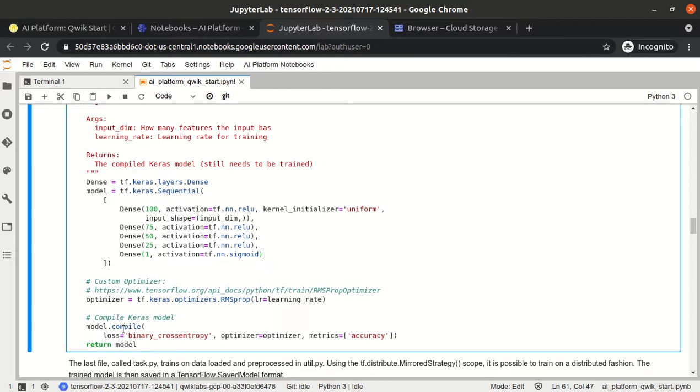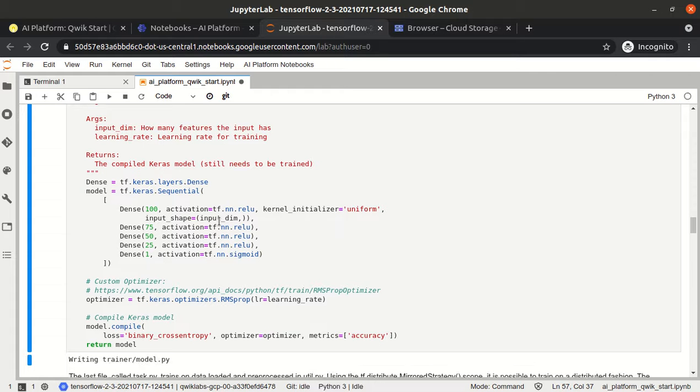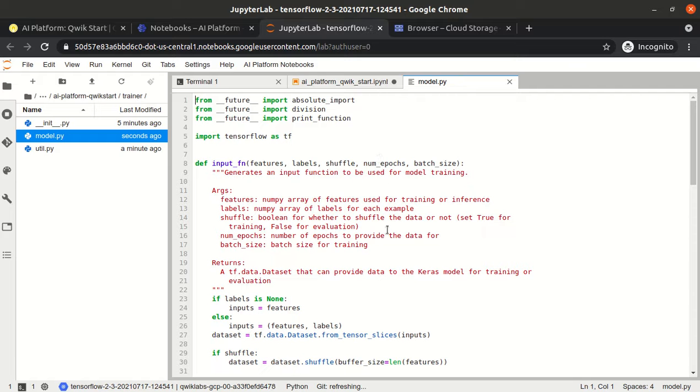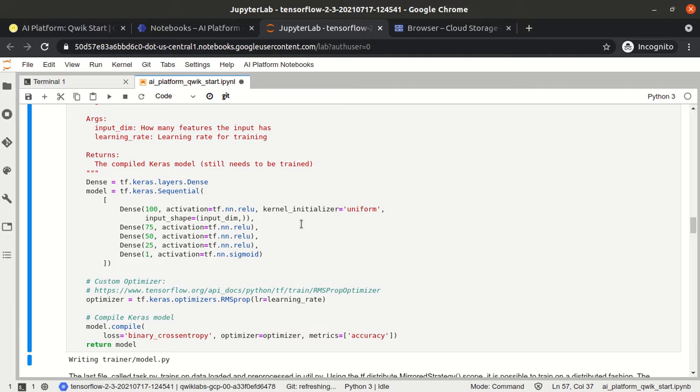They are using model.compile and some optimizer. So let's execute that. It will not train the model, it will just write everything into the model.py file. So everything will be written here. Okay, that's done.